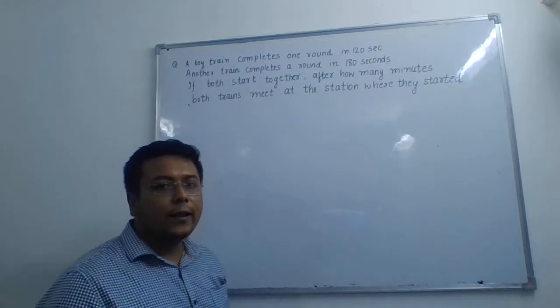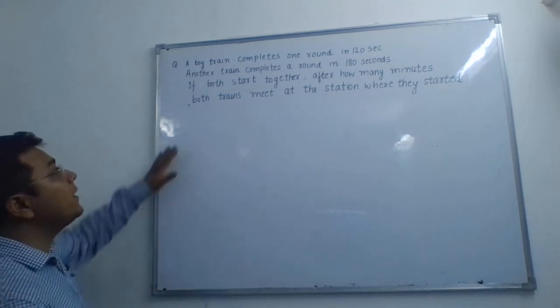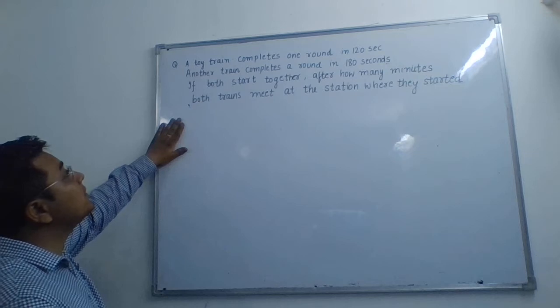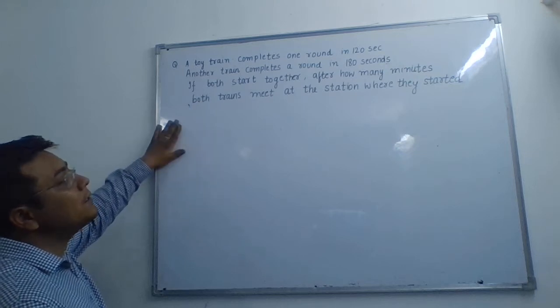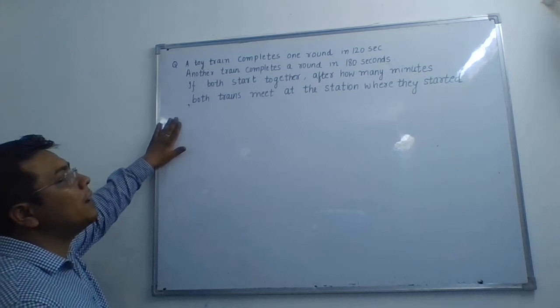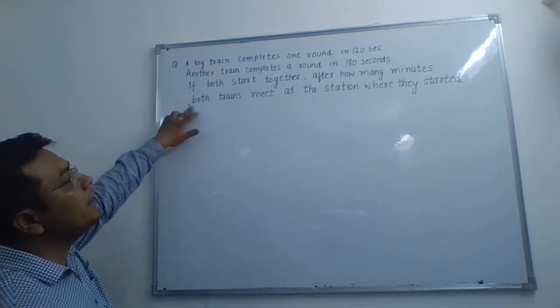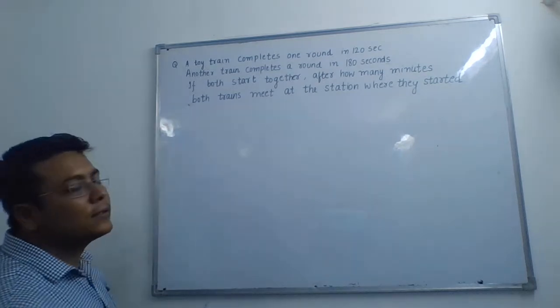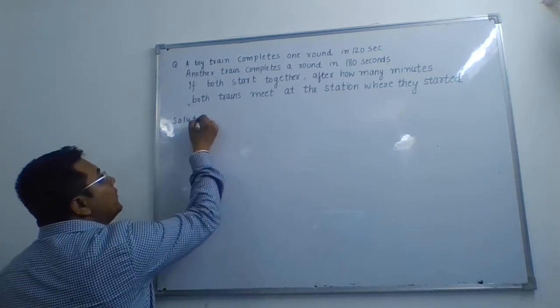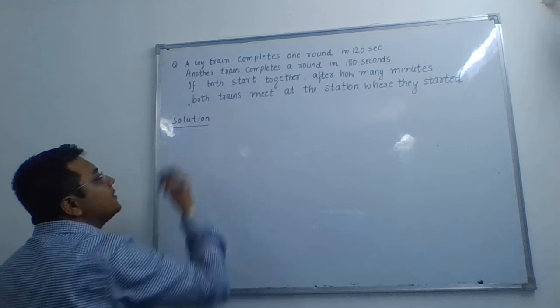Alright students, in the next question we have a toy train that completes one round in 120 seconds and another train completes a round in 180 seconds. If both start together, after how many minutes they will meet at the station where they started? So again, here we don't have to think whether we have to take LCM or HCF.